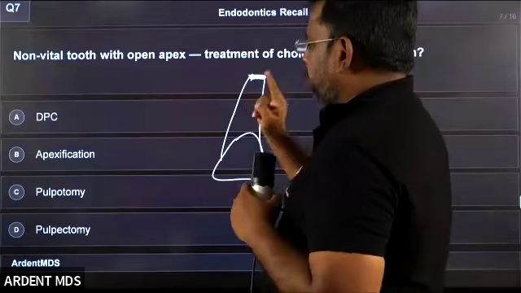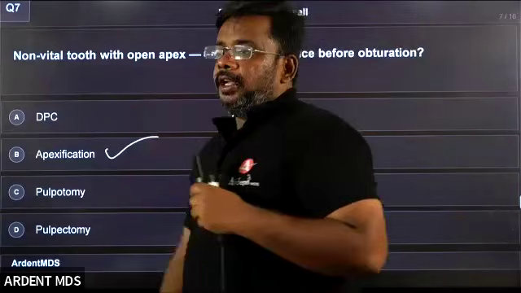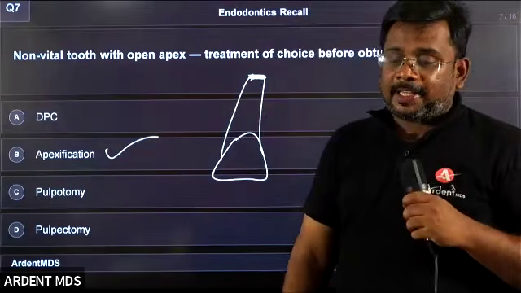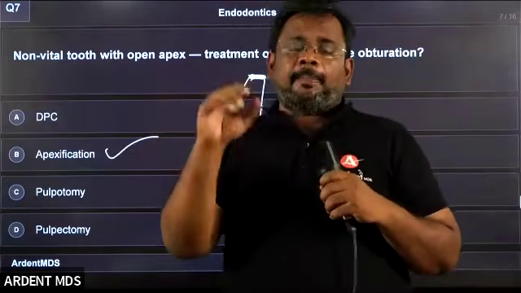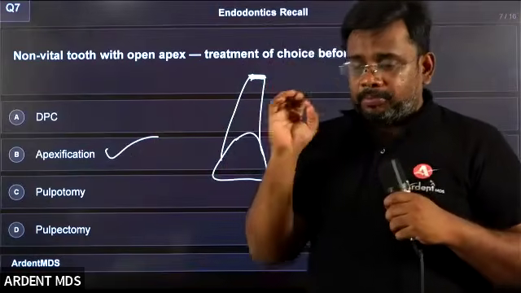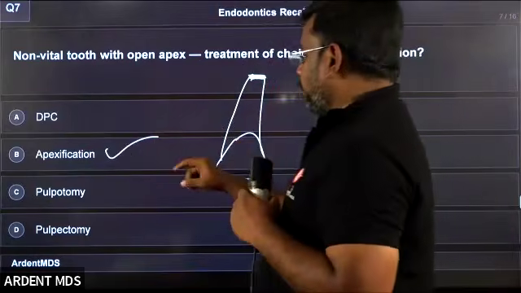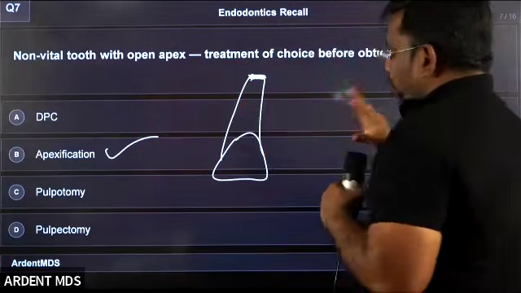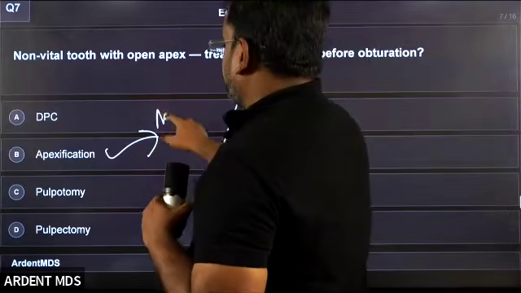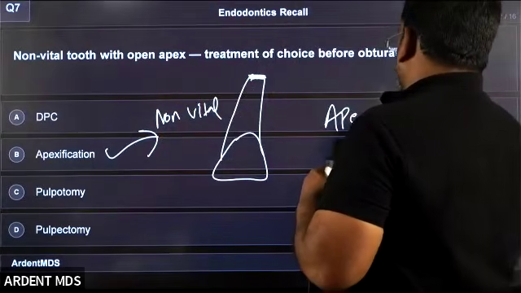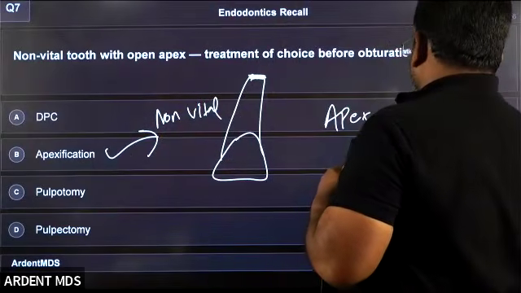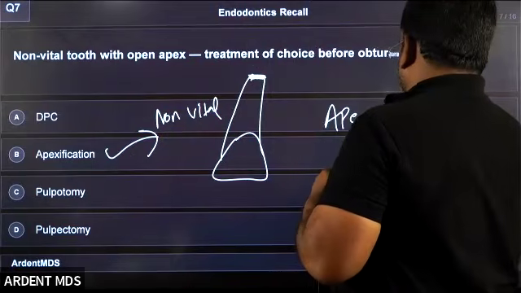Creating a calcified barrier is called apexification. Usually students have confusion between apexification and apexogenesis. Students, please have a very clear-cut idea: apexification is done for non-vital teeth, and apexogenesis is for vital teeth.